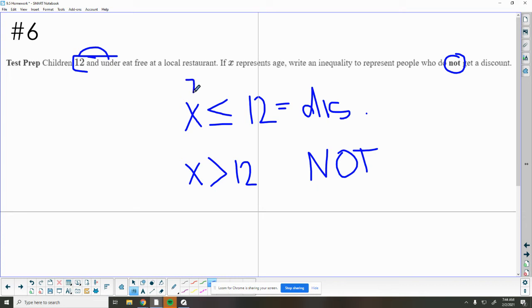So let's say I'm 7. If I'm 7, that's less than 12. Yes, I get a discount. So let's say I am 15. 15 is bigger than 12. So no, I do not get a discount. So this is the inequality we would use to show who does not get a discount. Plug a number back in and see if your inequality makes sense.